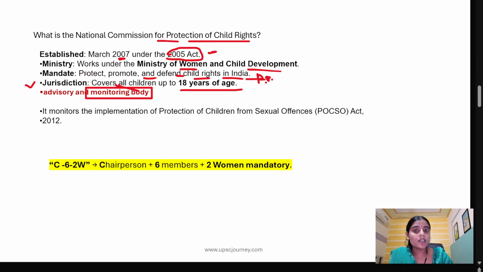It can be asked whether it is a constitutional body which provides a legal framework or protection to child rights in India, and it is a constitutional body.